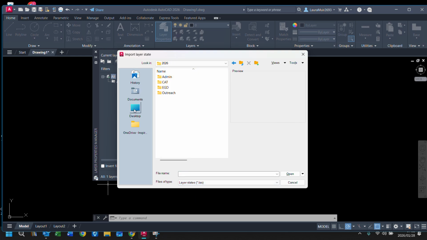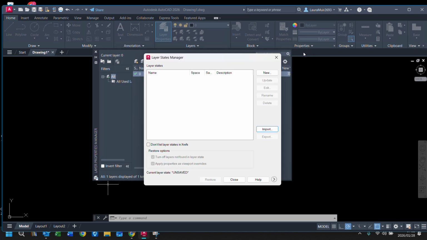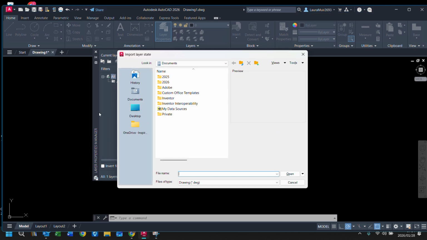I don't think I've got a last file here. I'm cheating this a bit because I've already done this, and I keep forgetting because I've done it so long ago. As I said, I'm just going to import this because obviously I can.